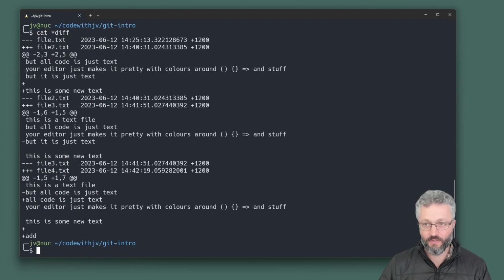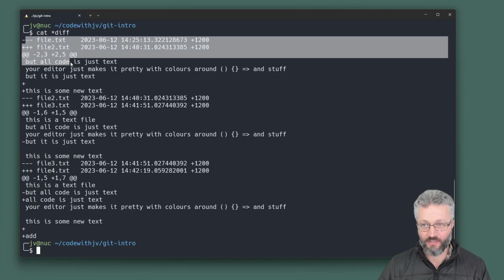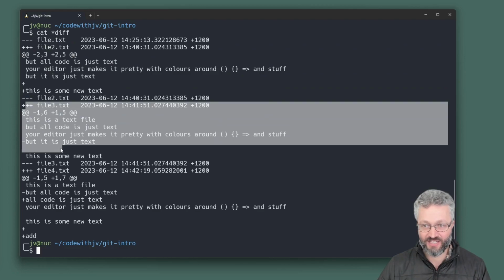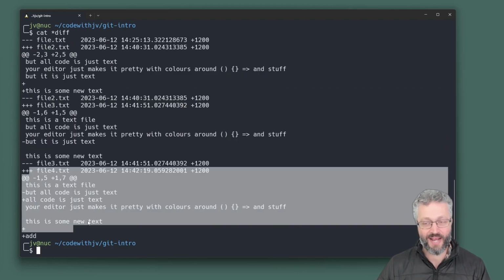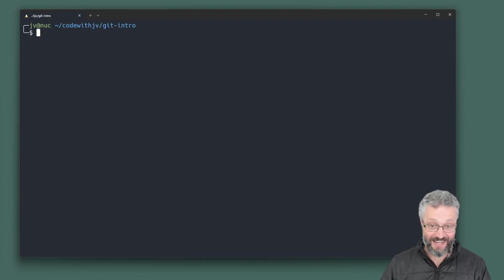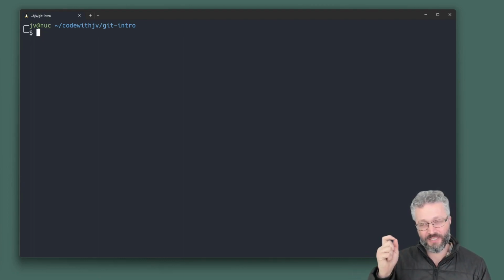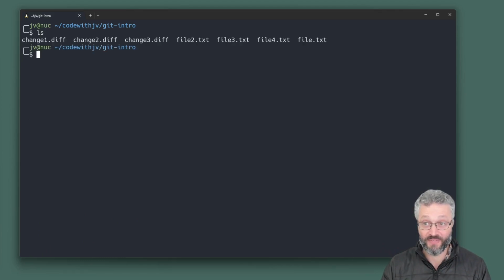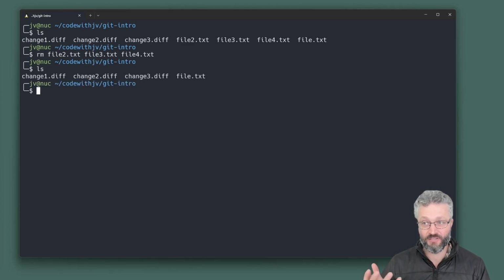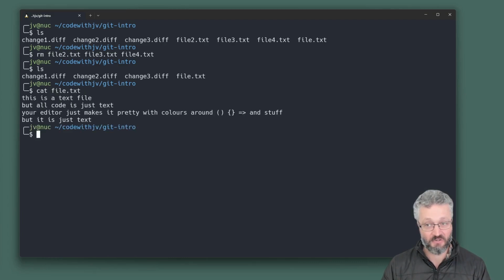If we go cat star diff, we can see this is what they look like. We're having a look at the changes here and the changes here and the changes here. So it's tracking the way this single file changes over time. I know we haven't touched Git yet, but hopefully this will help you have a really clear mental model of how Git works. Here, I can actually remove file2, file3, file4, because the information to regenerate those files exists in the diffs. If we look at file.txt, it looks like this.